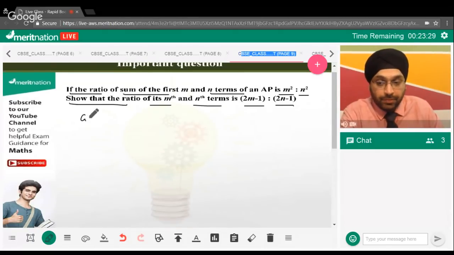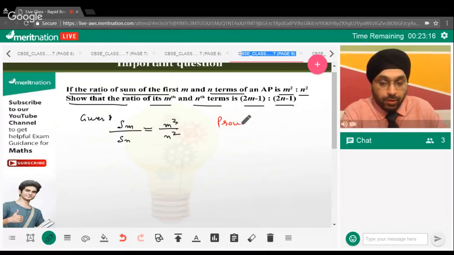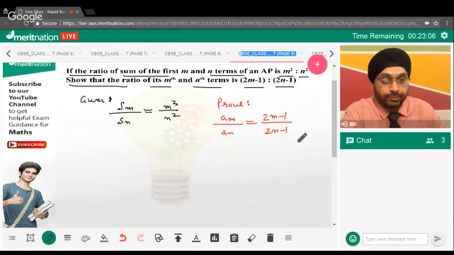Now, guys, first of all, can we write what is given? We can write the sum of m terms upon the sum of n terms is m square upon n square. That's the thing given. And, guys, we need to prove am upon an equals what now? 2m minus 1 upon 2n minus 1. Great. So, guys, let's move forward. Let's see how we can solve this question then.